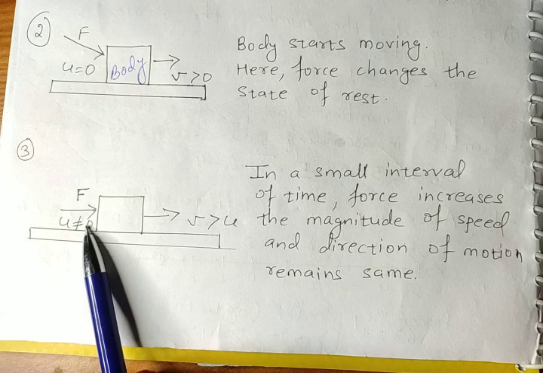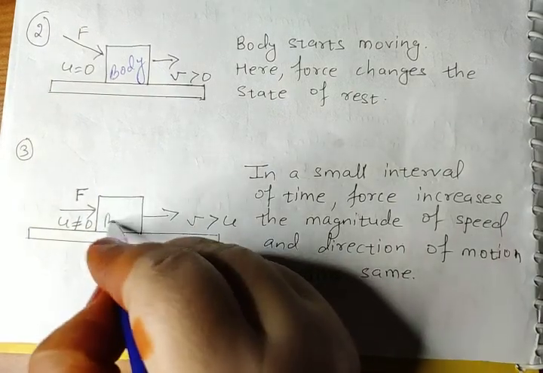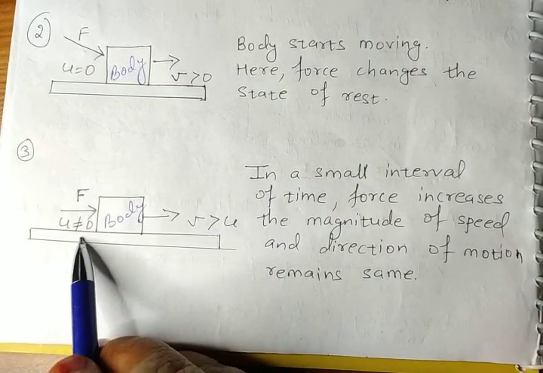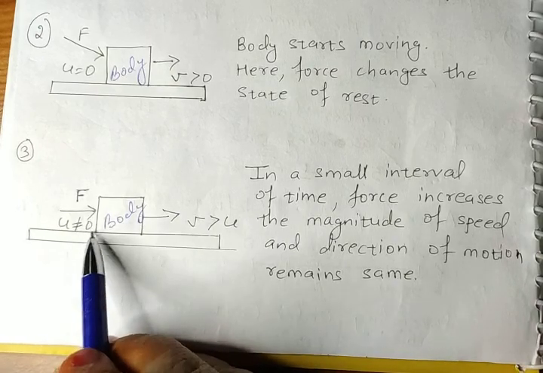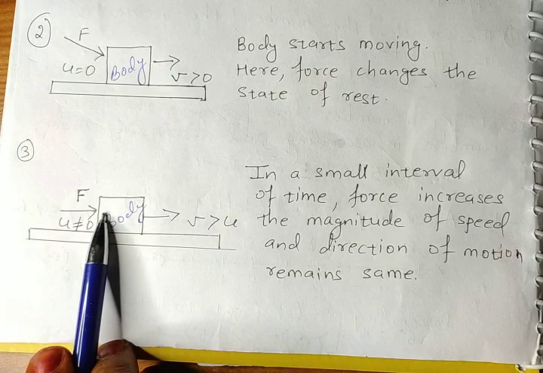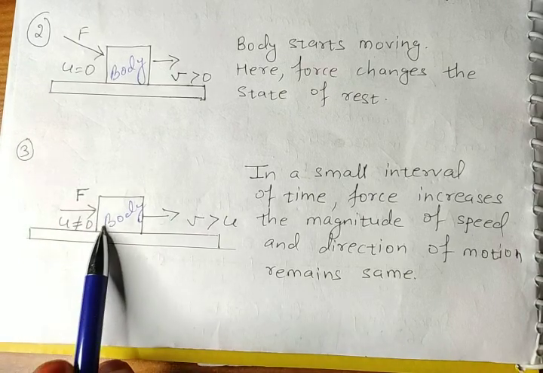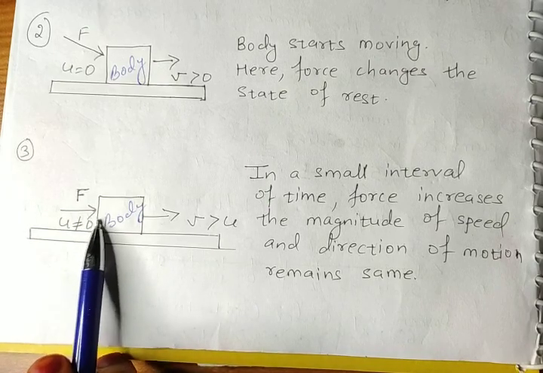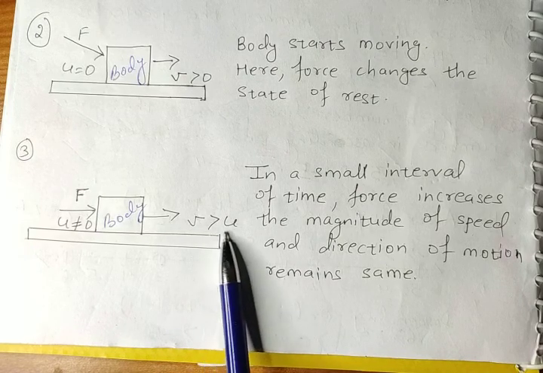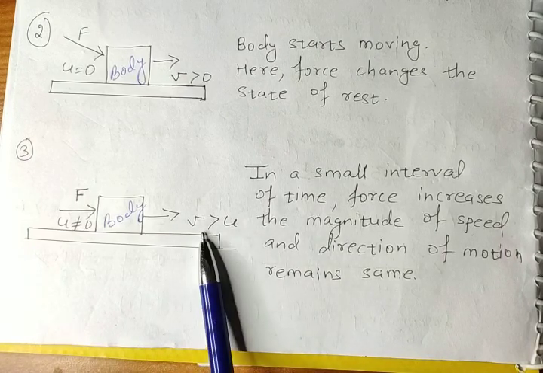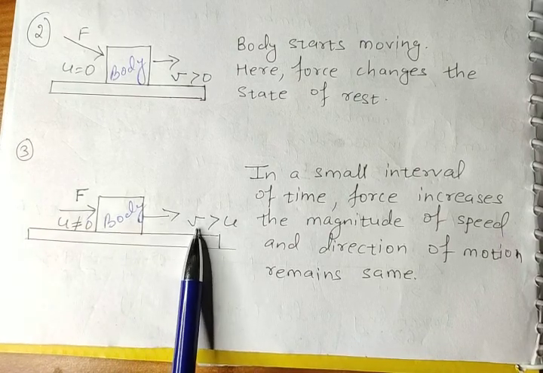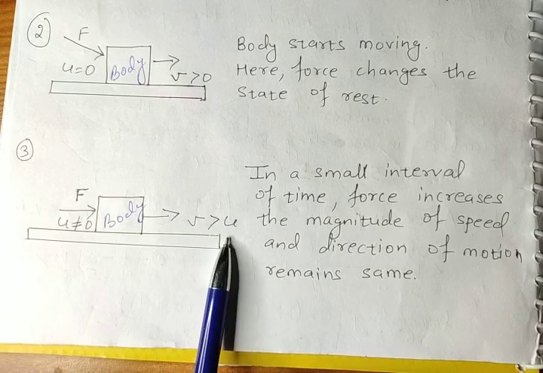Clear, children? Please understand. This is a body. Initial velocity is not equal to 0. It means body is already in motion. Now some force is applied on the body. Body is already in motion and some force is applied on it. So V, the final velocity, is more than U. Final velocity after force F is applied on the body is more than initial velocity.